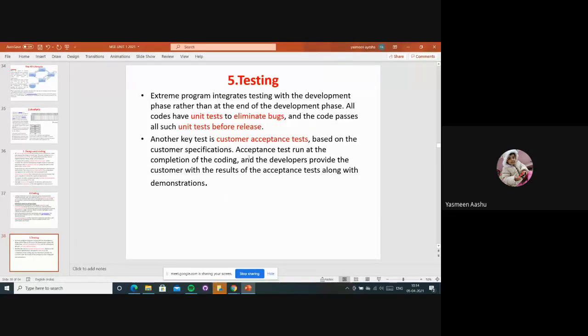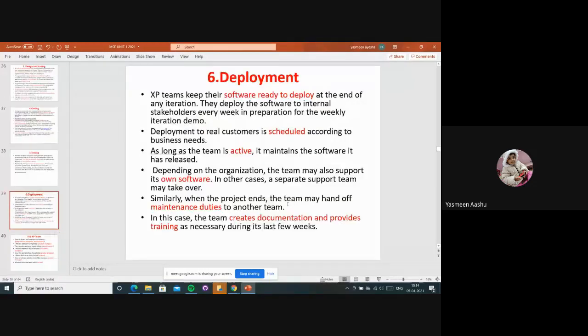Instructions are going to be given. Then once the customer has accepted, the test has been completed perfectly and it is released as a good quality product into the market, right? So at last, deployment. When all this acceptance testing is done, it is definitely ready to deploy, ready to deploy according to the customer. They will be scheduling and releasing it, right?